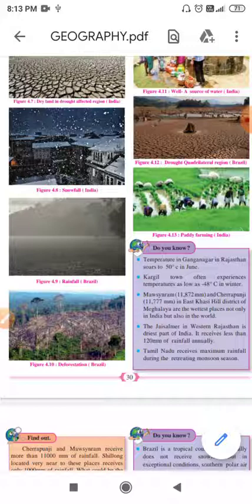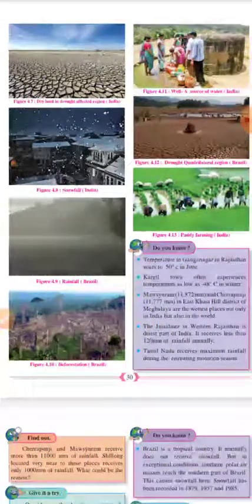Children, in geography, relief feature means mountains, plateaus, plains, desert area, etc. So the relief feature of any country depends upon the various physical features, that is mountains, plateaus, plains, desert area. High mountains act as a barrier for hot and cold winds. Already we know that in our country, the Himalayas act as a barrier from the cold wind from the extreme northern part of our country.